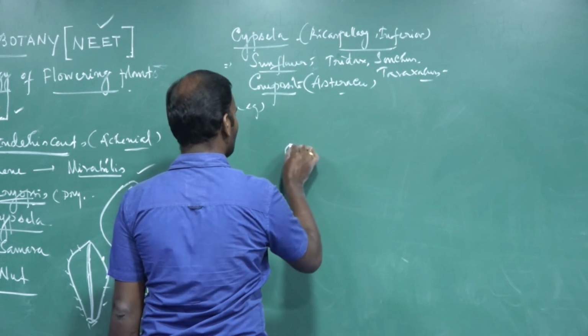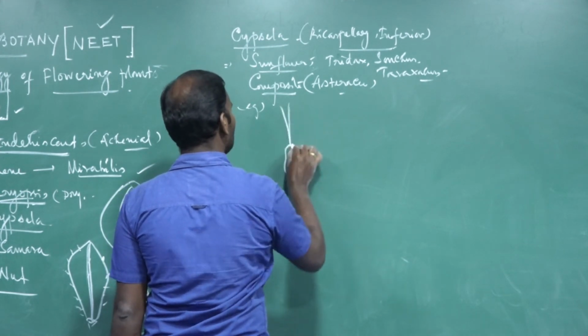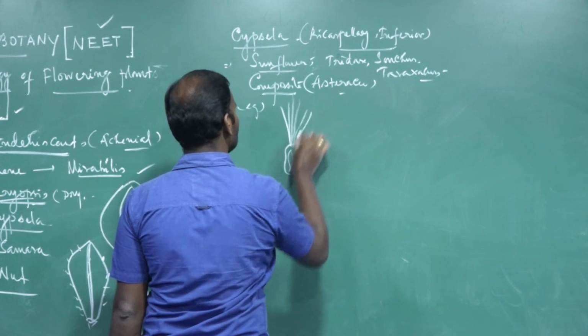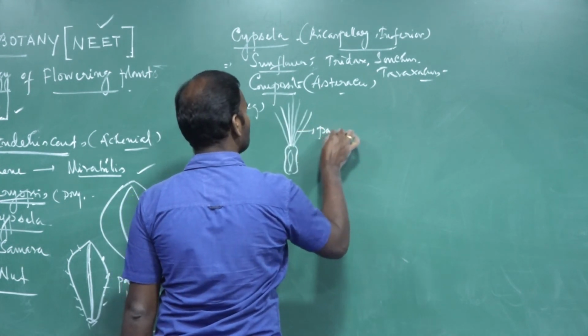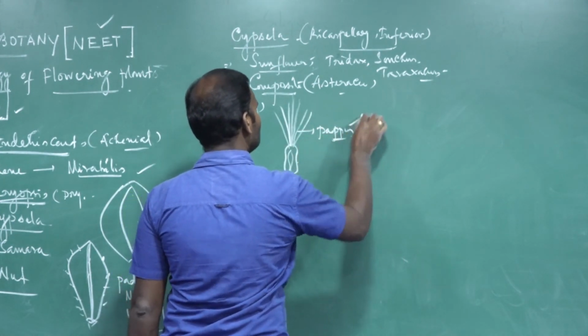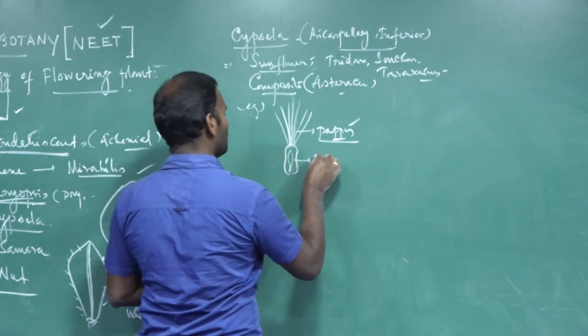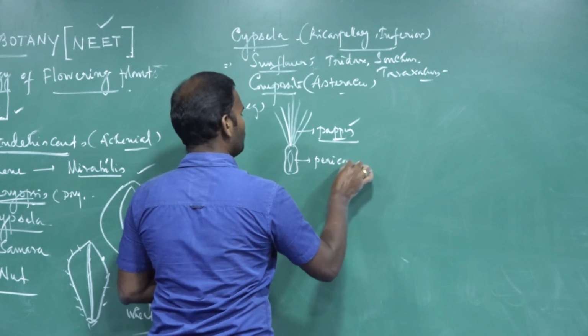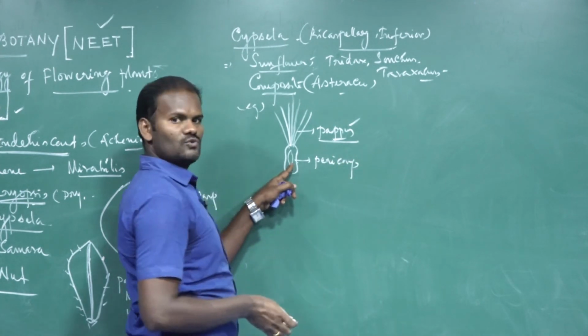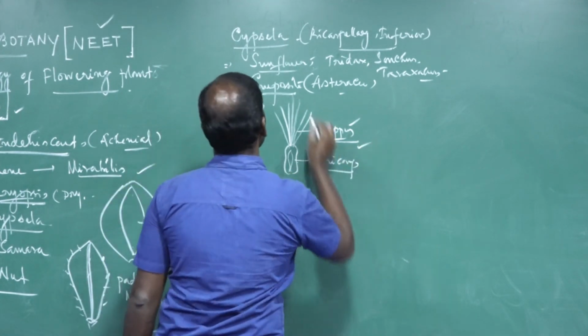The calyx is modified into an external hair-like outgrowth called pappus. The function of the pappus is to help disperse the fruits. The pericarp of the fruit does not fuse with the seed coat.